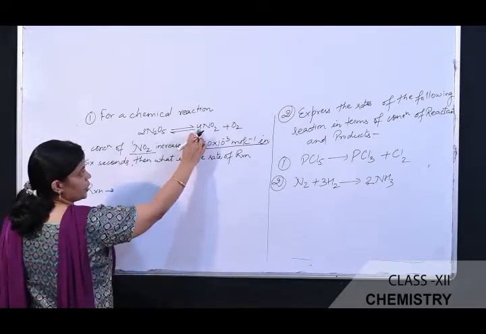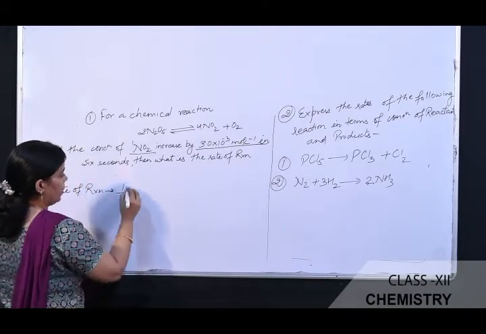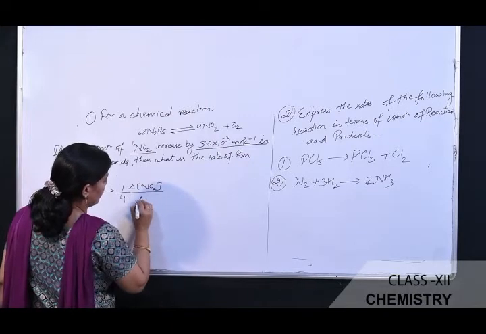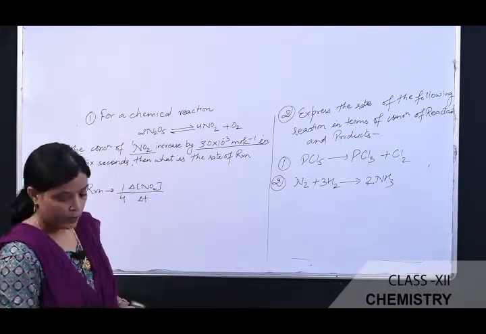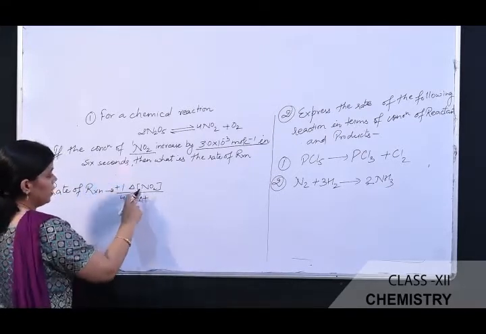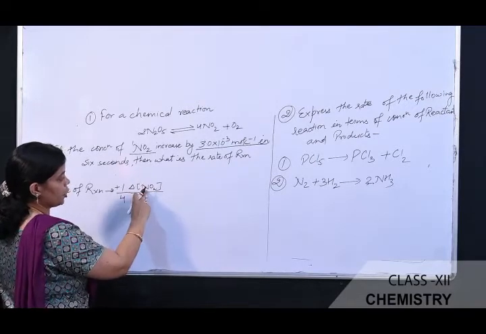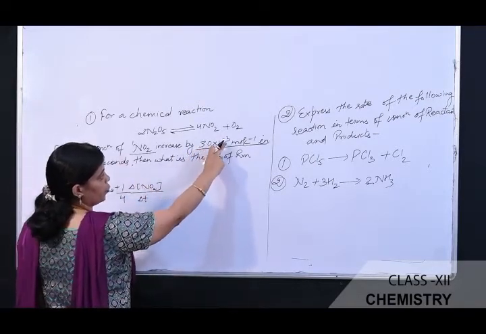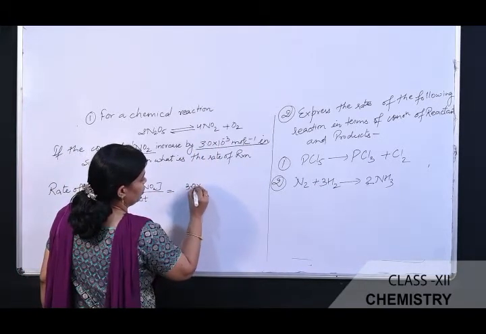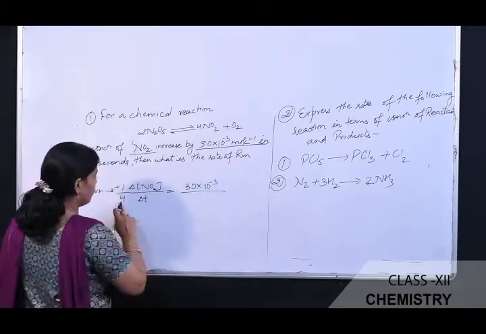Here the stoichiometric coefficient is 4, so we place 1/4, and delta NO2, the change in concentration, divided by delta T. It is a product, so we place a positive sign. The change in the concentration of NO2, meaning the increase, is given as 3.0 × 10^-3, divided by 4.